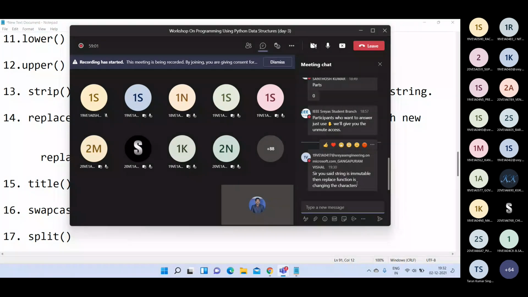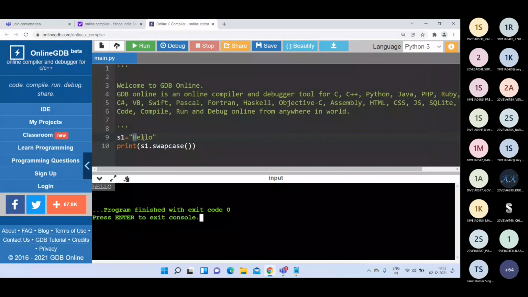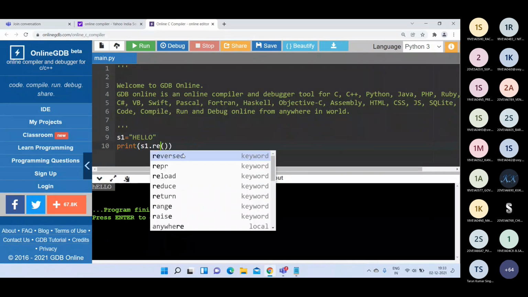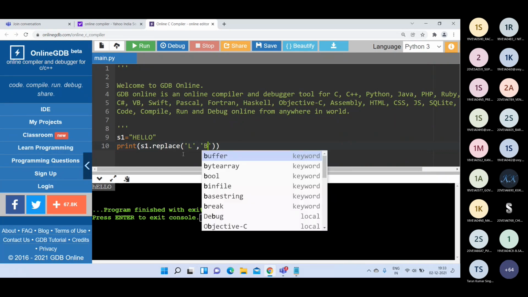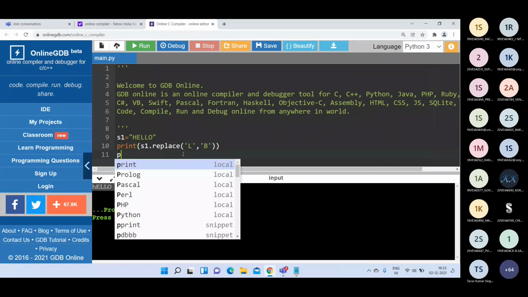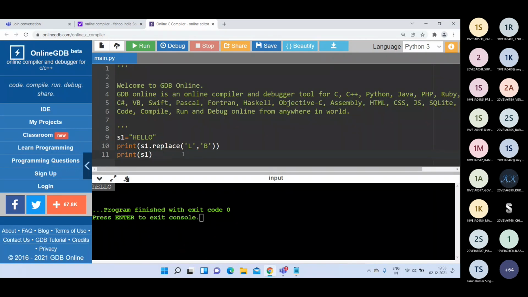You said string is immutable, then the replace function is changing the characters. Yeah. So here, whenever we are using replace, see here, replace of capital L comma, sorry, single quotes, capital B. Then after that, if you print s1, see the output here.